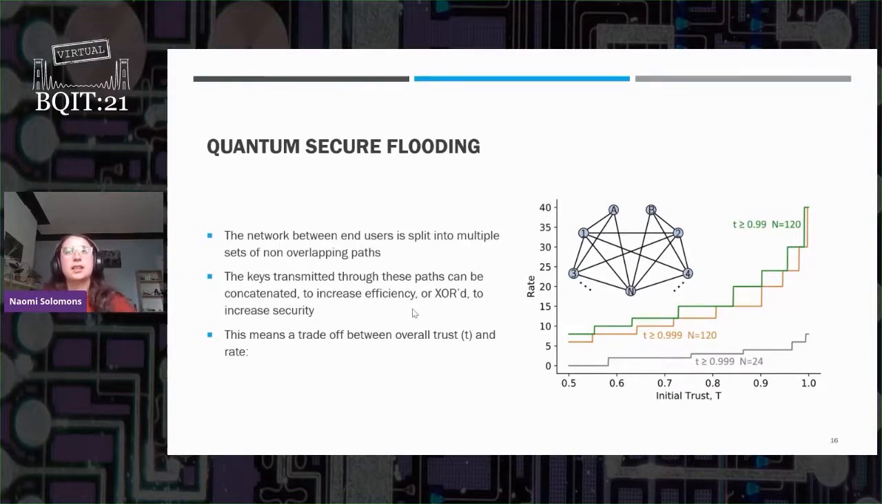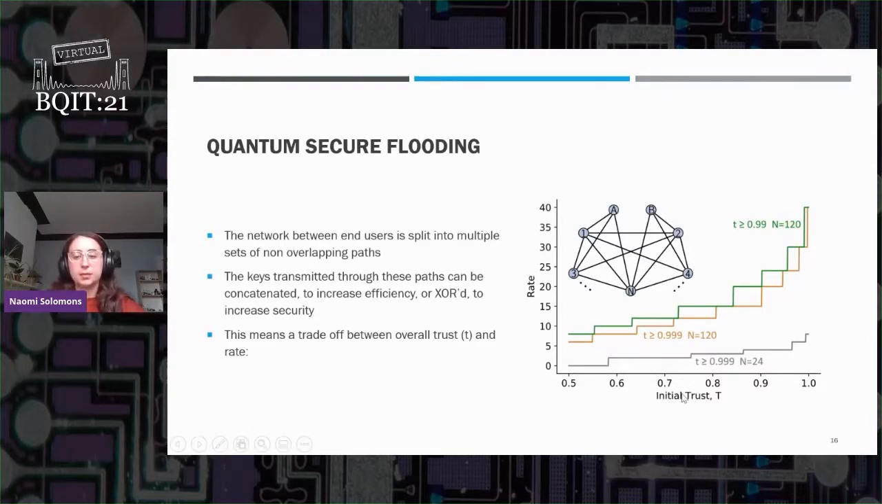So as you can see, there's a trade-off between efficiency and security. Security is increased when you XOR keys together. So the more different subnetworks you have, the better the security. However, efficiency is increased when you concatenate keys. So, sorry, I had that the wrong way around. The more subgroups there are, the better the efficiency, and the bigger the subgroups are, the better the security. So you can see that trade-off in this graph.